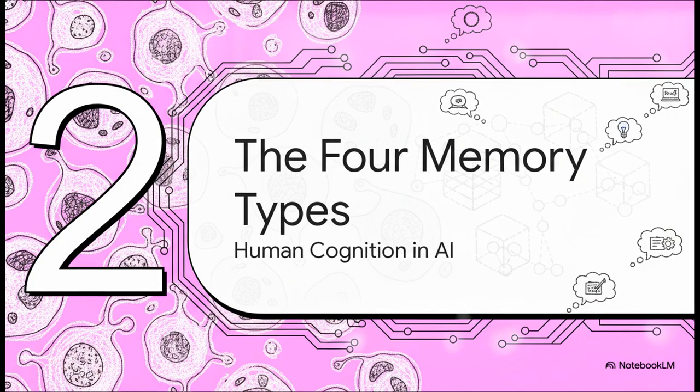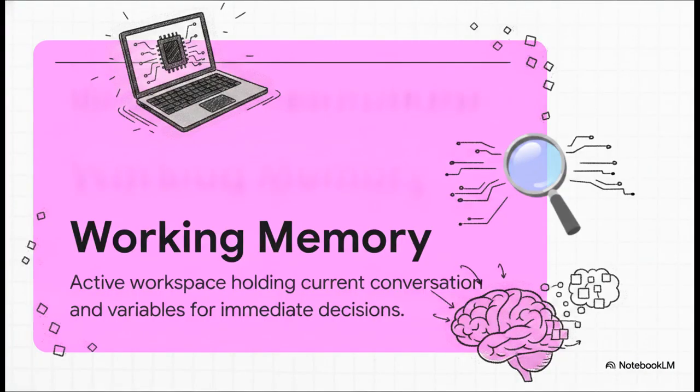Moving on to part 2, the 4 memory types. To fix these bottlenecks, researchers are doing something pretty brilliant. They're looking directly in our own brains, mapping human biological memory right onto AI architectures. First up, working memory. Think of this exactly like your laptop's RAM. It's bounded by the LLM's token constraints, and it requires active, constant maintenance.